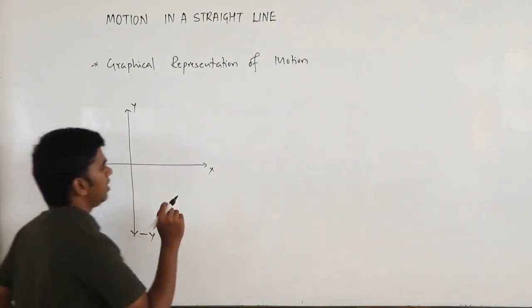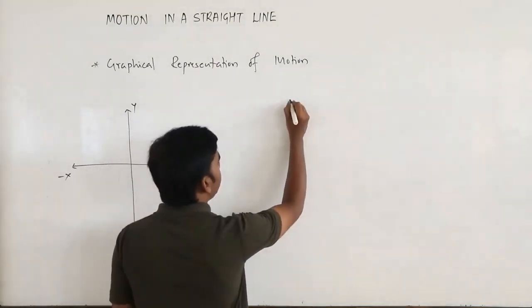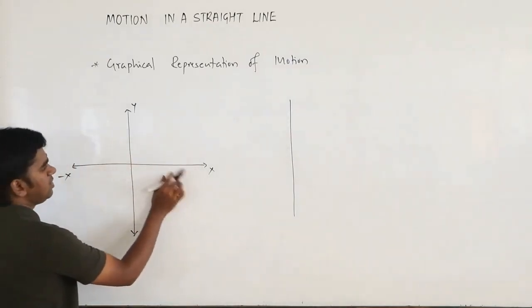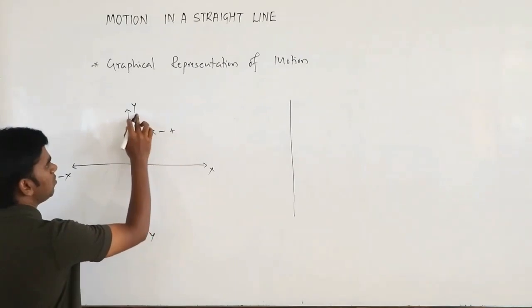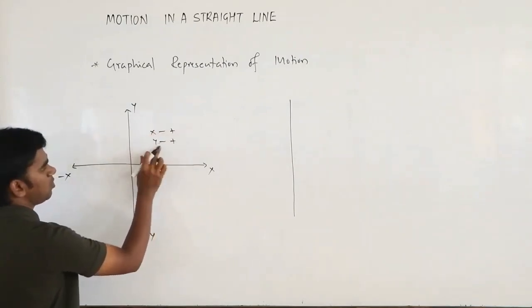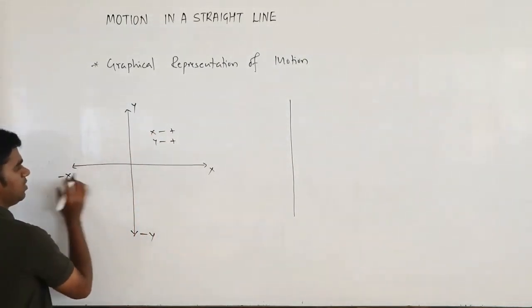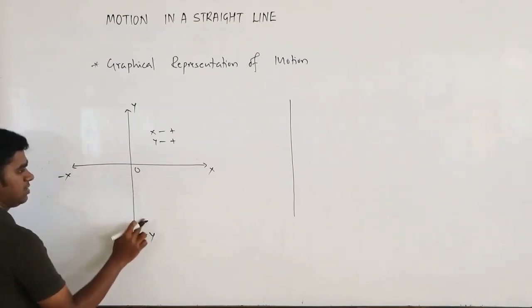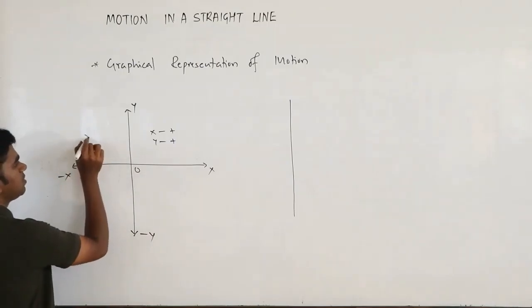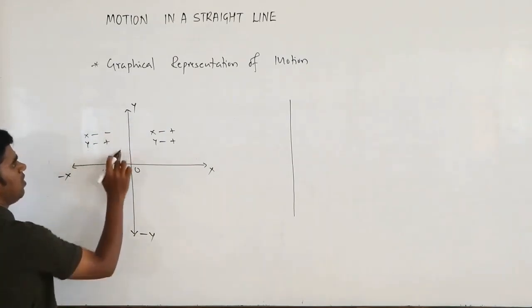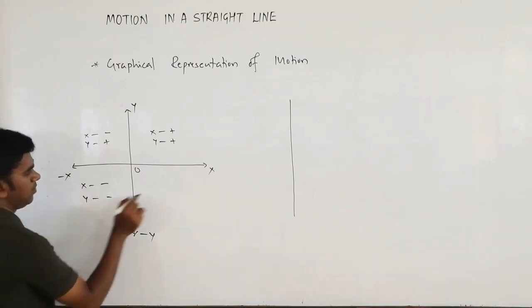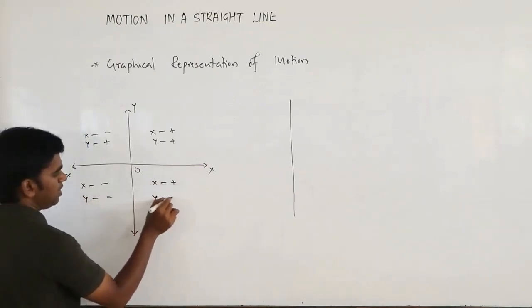Okay. So now I will take only the positive side. Remember here what will happen? Your x is what? x is positive. y is also what? y is also positive here. Okay. Here this is 0. Whatever comes on this side is negative. Whatever comes on this side is negative. Okay. Here x is negative and y is positive. Here x is negative, y is also negative. Here x is positive, y is negative.